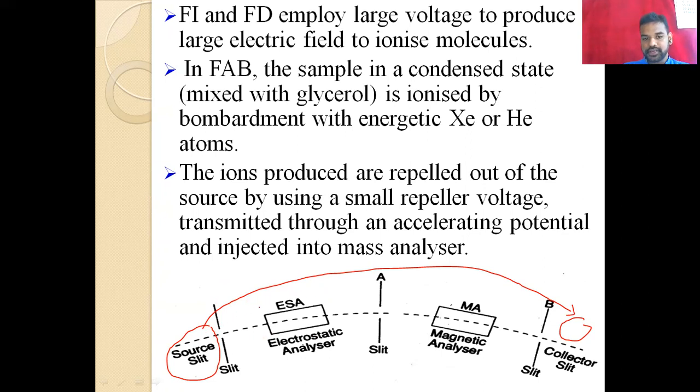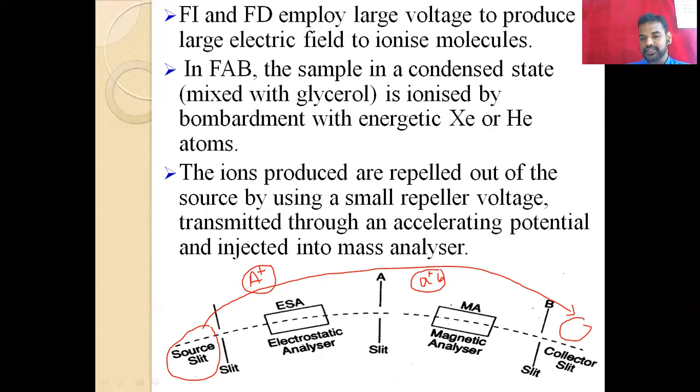For example, in the ESA, the electrostatic analyzer, compound A gives the ion form of A. Then, while moving from the ESA to the magnetic analyzer, A converts into another ion, that is, it decomposes into A plus B, and then it is collected in the collector. So in the analyzer it shows two states of decomposition, A and AB.